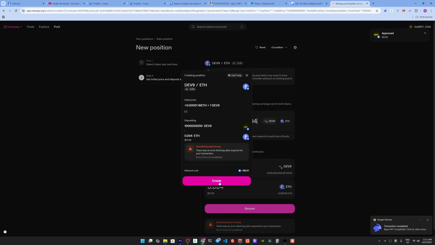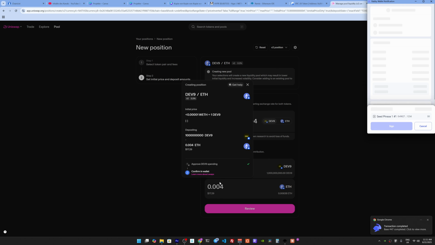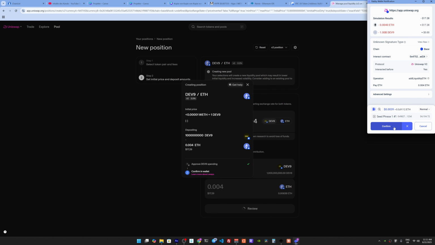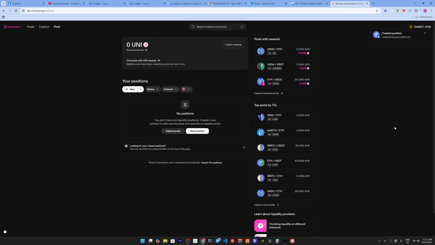Okay, now we can create the liquidity pool here, as you can see. As soon as I hit sign, I will create the liquidity pool. Perfect. Now our liquidity pool is created, and we actually have ETH in the liquidity pool, and we can start to trade. As soon as we start to swap, we should see our range popping up.